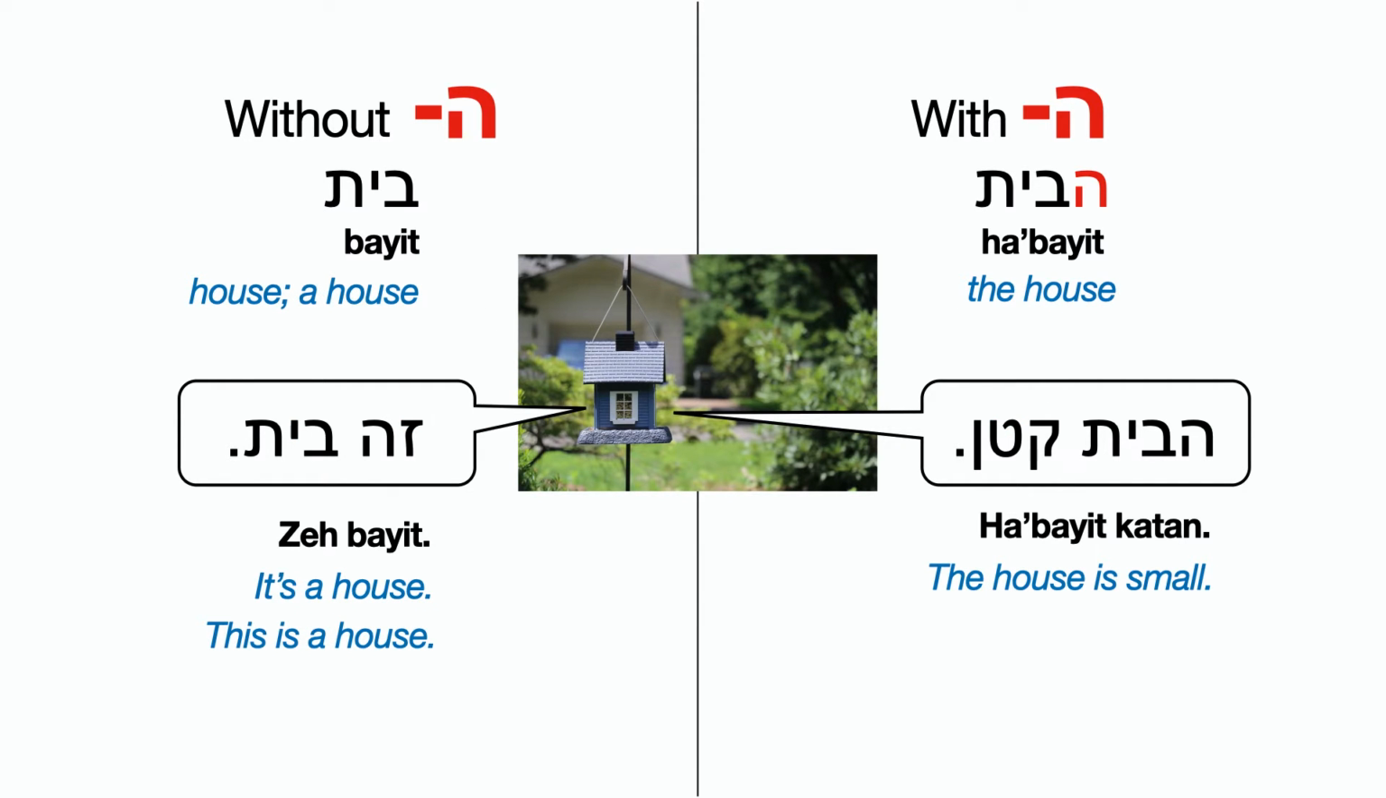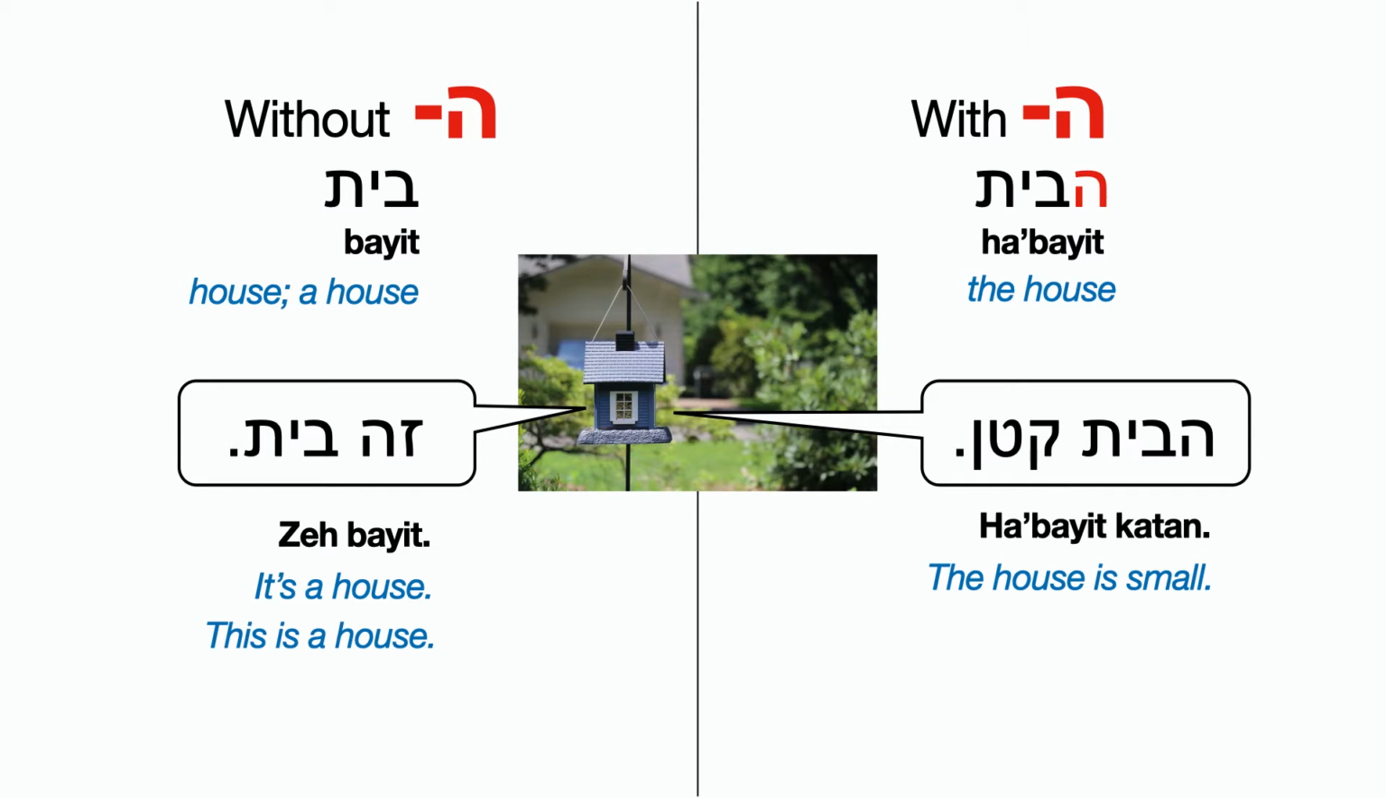So let's take this example further. On the left side without ha, we can say ze bayit. It's a house, or this is a house. Ze means it or this. Bayit means house. So if we say ze bayit, it's a house, this is a house. So a generic house, right?